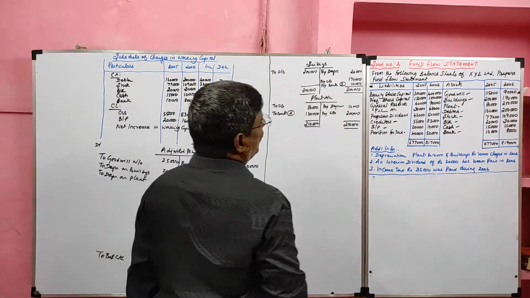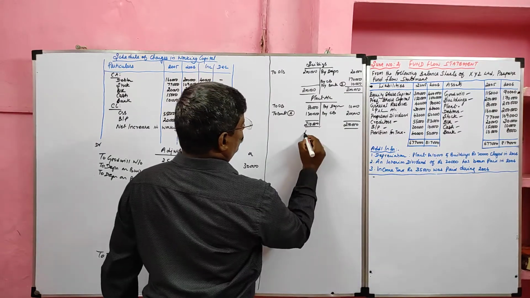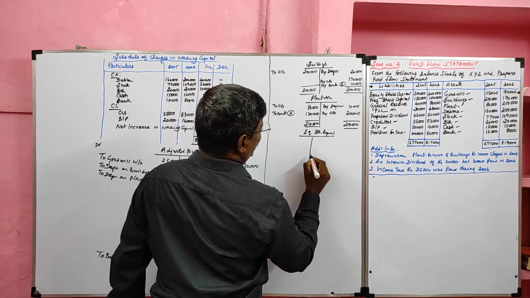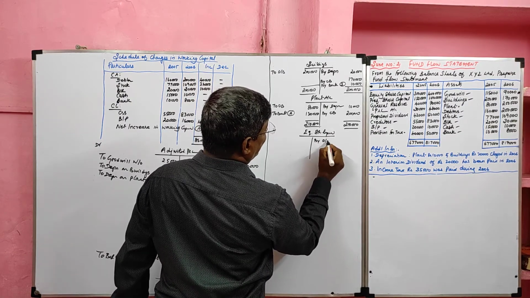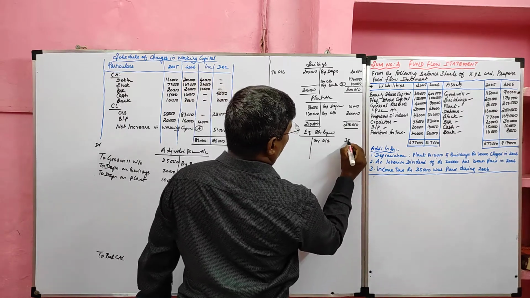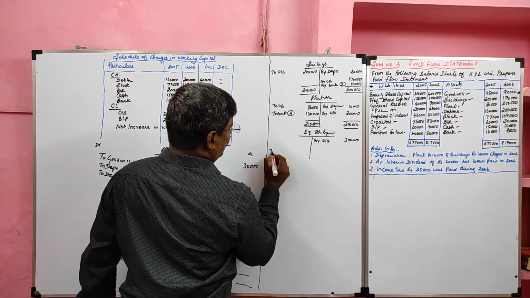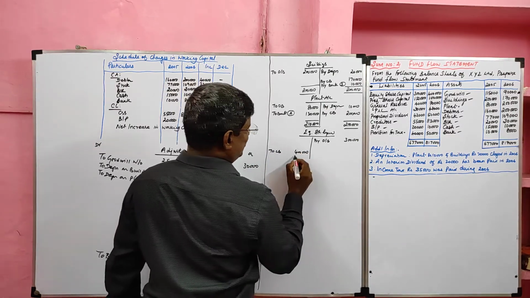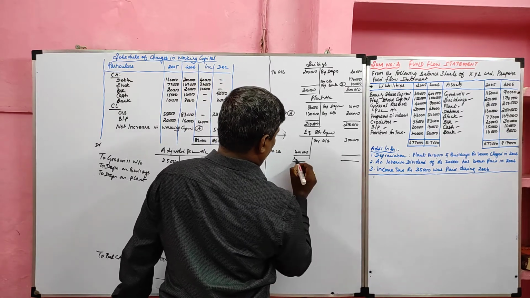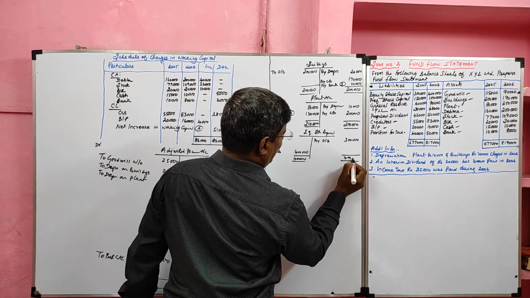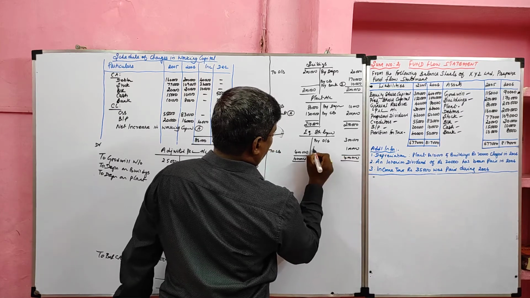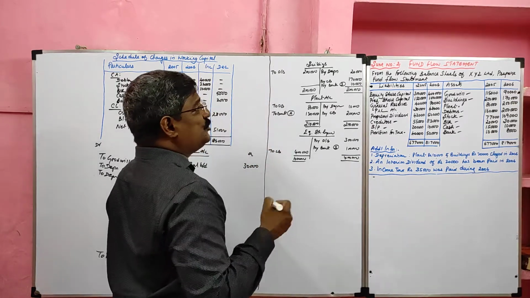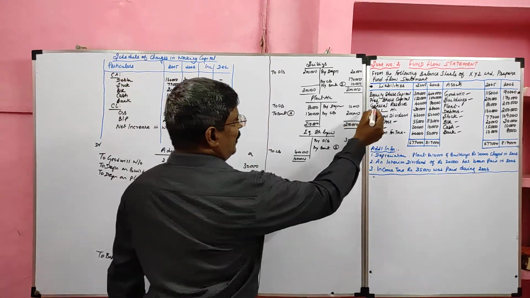The first item is equity share capital. For that we have to prepare ledger account. Equity share capital is a liability, so its opening balance appears in the credit side. So opening balance of equity capital 3 lakh, the closing balance 4 lakh. What happens? Share capital increases. So it is a source. By bank 1 lakh. It will be recorded in the sources side of fund flow statement as issue of equity share capital.